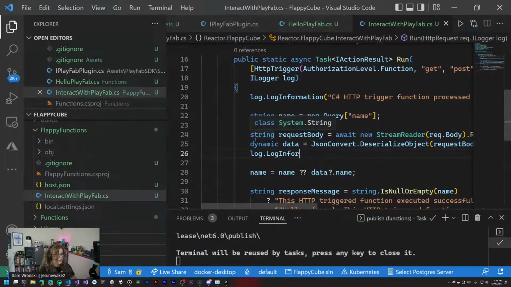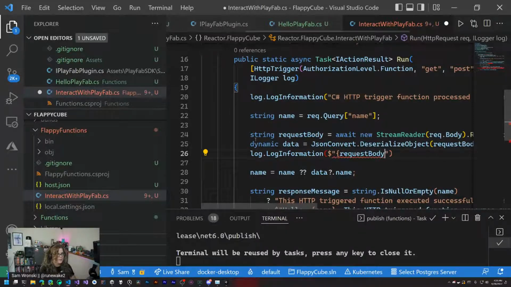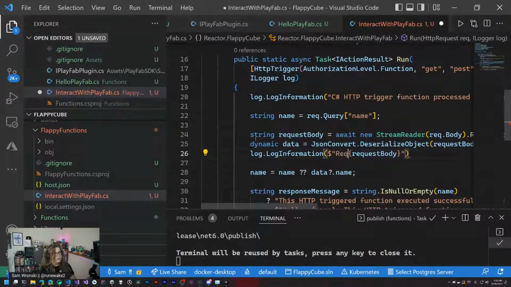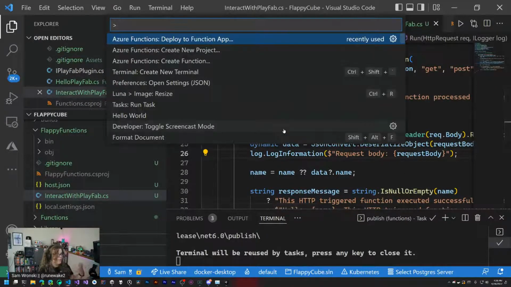We're going to log out our information and print out the request body. I need to add a quick header here, so we're just going to say request body. What this is going to do is add a new log message to our event. It's going to say when this function is invoked, print this out. And so what we're going to do now is subscribe to this.